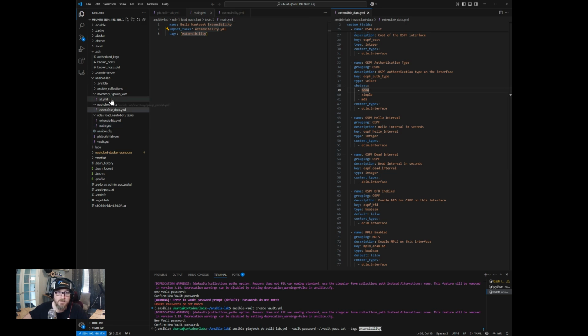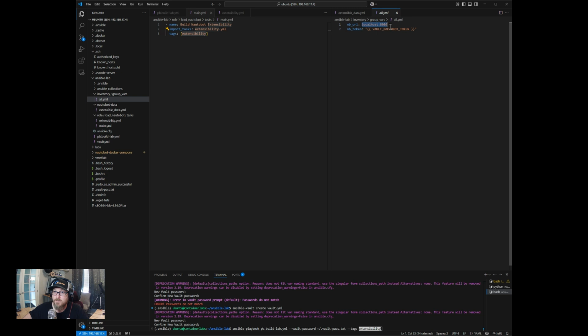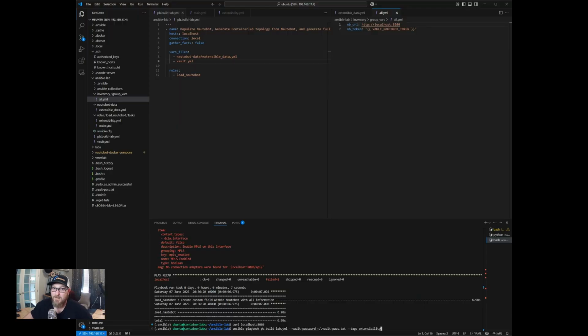Okay, let's just double check our thing here. So we're referencing localhost 8080, which is running locally on this VM. So let's see if it works. Okay, yeah, we needed to fix really quickly, we're missing HTTP, right? Kind of need that in the URL. Makes a big difference in everything working.